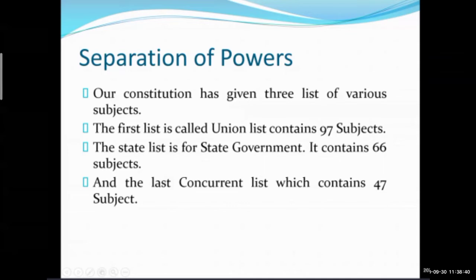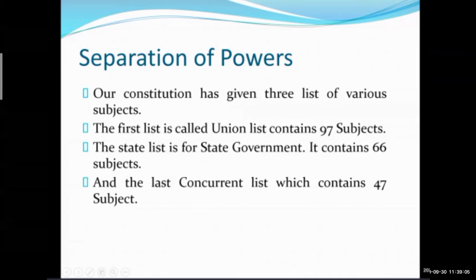Very nice, Muskan beta. Now tell me, how many subjects are there in the union list? No, I want the number of subjects, students. Yes, 97 subjects. Very good.